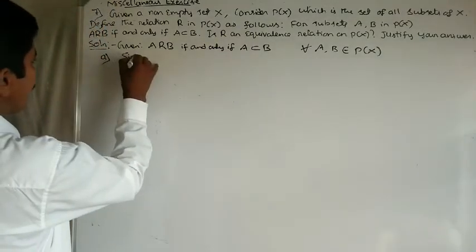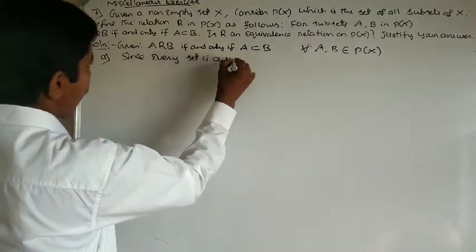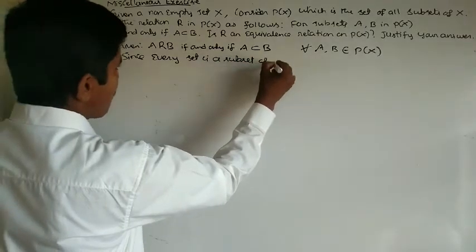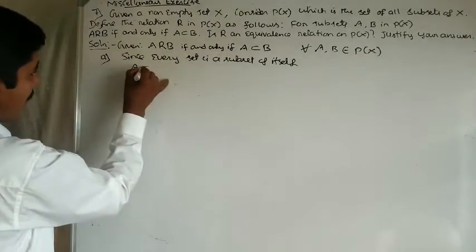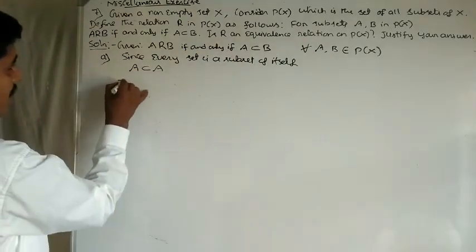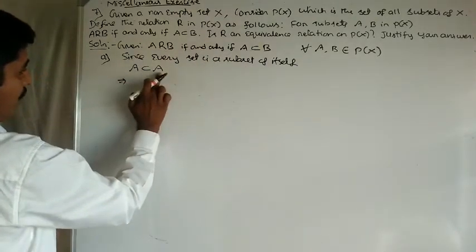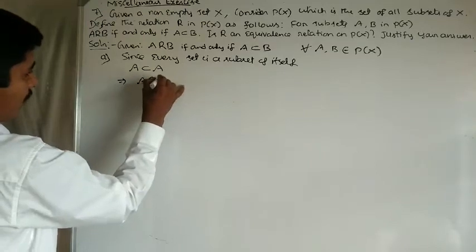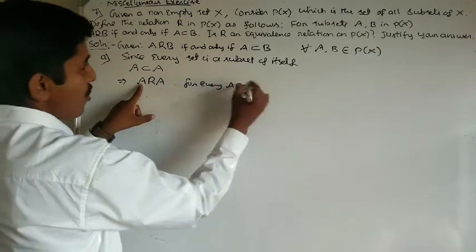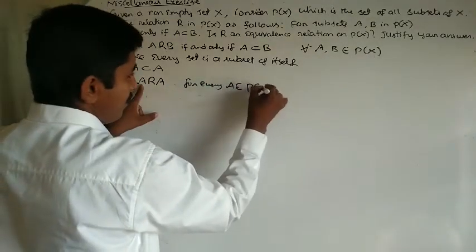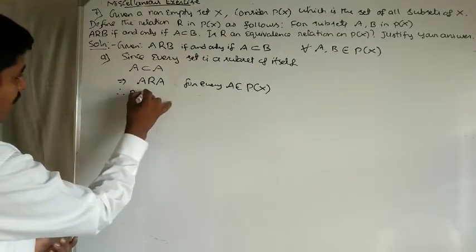Since every set is a subset of itself, you can write A is a subset of A. A is a subset of B means A is related to B, so A is a subset of A means A is related to A, for every A belongs to P of X. Therefore, this relation is reflexive.